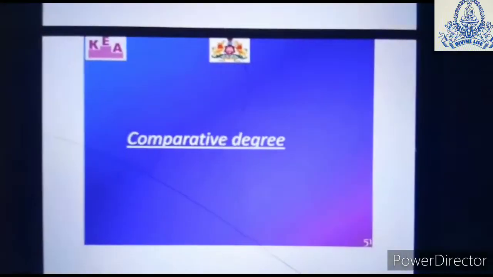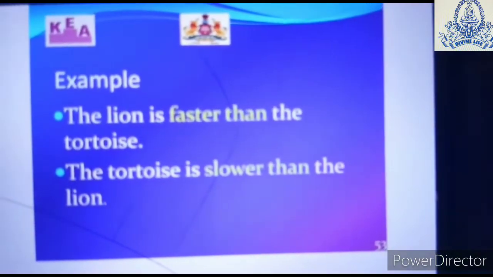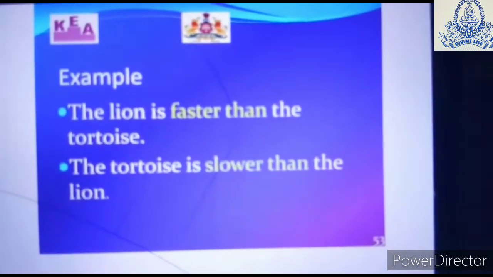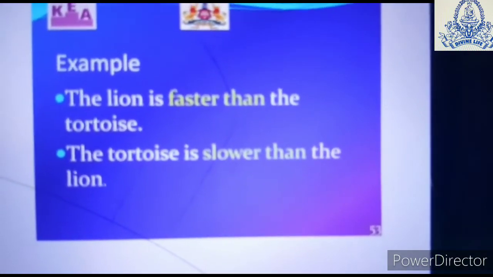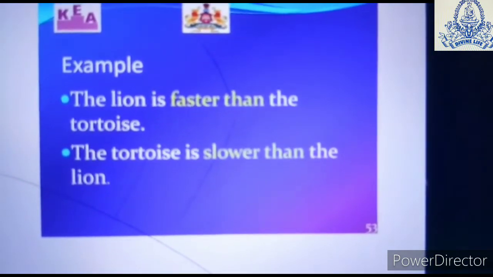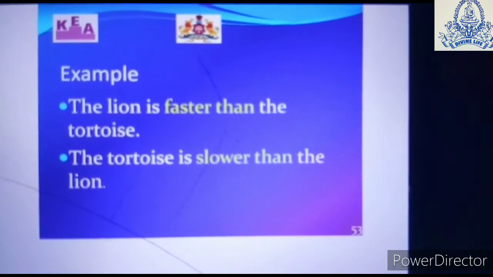Now the next one is your comparative degree. See the example. The lion is faster than the tortoise. The tortoise is slower than the lion. Now the lion and the tortoise here are compared. We say that lion is faster than the tortoise. In the second sentence, the tortoise is slower than the lion.